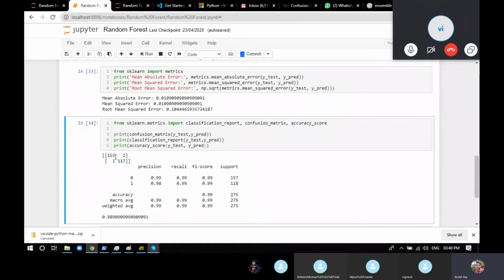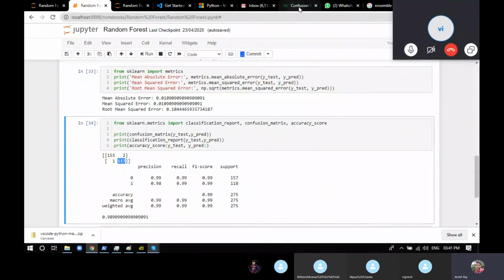You can see out of all the values, the machine guessed 155 values as positive, which are right, and 117 negative, as right answers. The main diagonal is the right answers, how many right answers your model gave, and the anti-diagonal, the second diagonal, gives you the wrong answers, how many wrong answers your model gave.